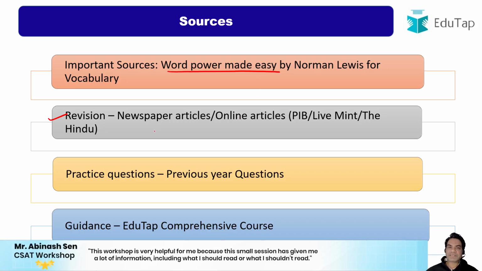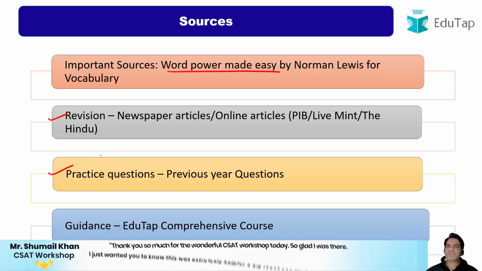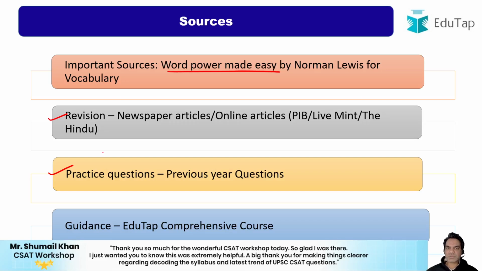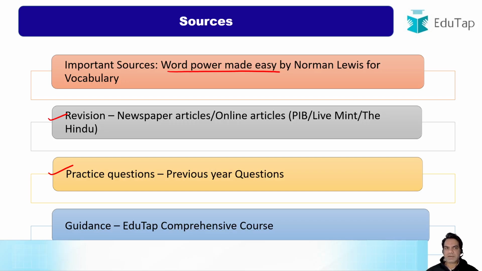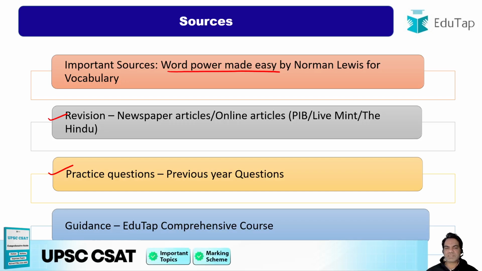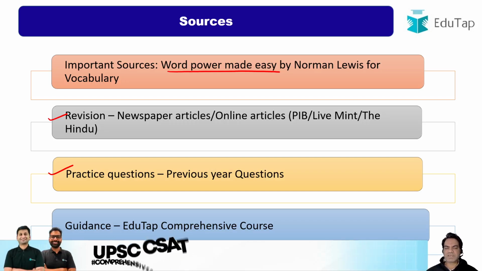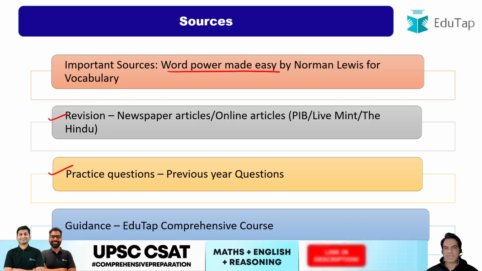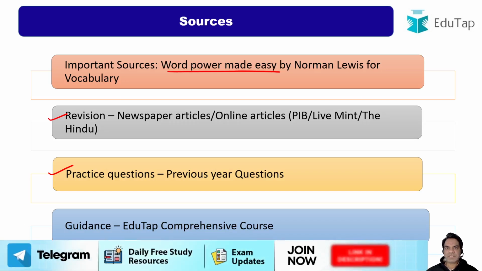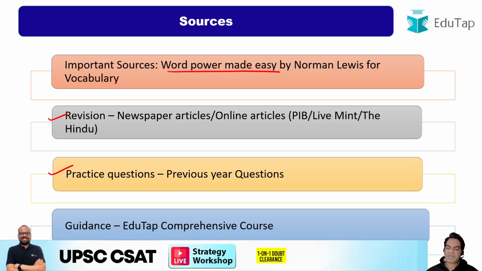Now, where do you practice questions? Guys, I won't suggest any book out there. The best source is previous year questions for your exam. There are almost 15 years of questions available to you. It started in 2011. So yes, almost 14, 15 years. And every year there are 20 to 25 passages. Multiply by 15, so you almost have 300 or 350 passage-based questions in PYQs. If you cover all of them, I don't think you need anything else for your practice, right?